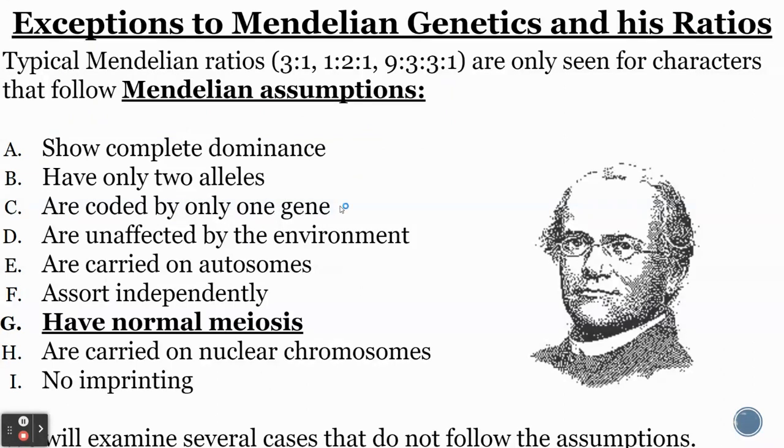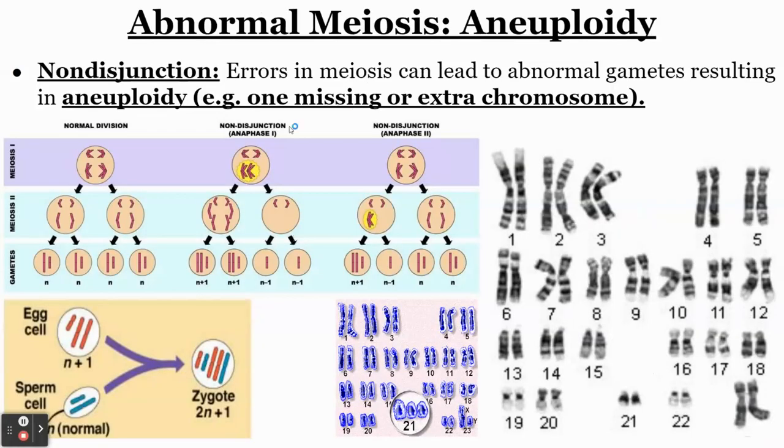Another assumption made is that there's normal meiosis. So basically, the characteristics will come out normal. There won't be any abnormalities to it. But as we know already, there are oftentimes errors during meiosis, and those errors are called non-disjunction errors. Non-disjunction errors basically lead to abnormal gametes, and when the abnormal gametes are used to make an individual, you get what's called aneuploidy, where you have one missing or maybe one extra chromosome.